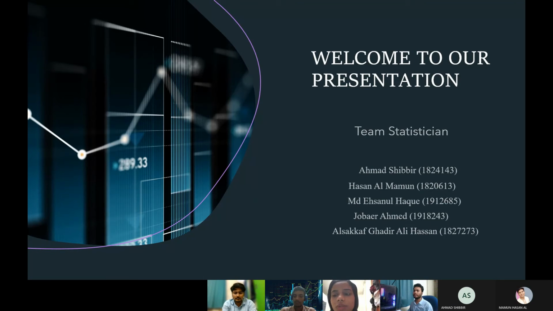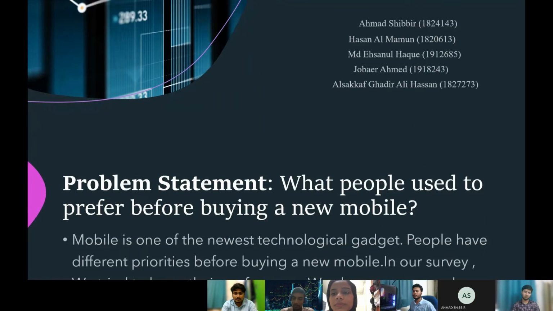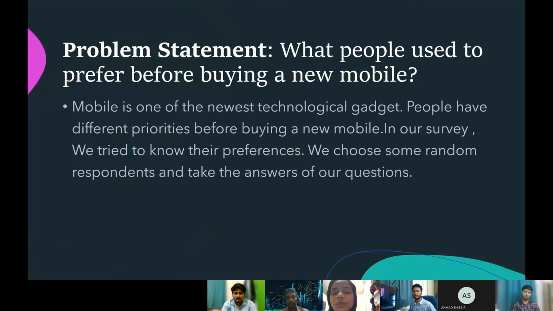Welcome to our presentation. We are Team Statistician. The members of this group are Ahmad Shibbir 1824143, Hasan Al Mamun 1820613, Md Ehsanul Haque 1912685, Jobaer Ahmed 1918243, Alsakkaf Ghadir Hassan 1827374. Our problem statement is what people use to prepare before buying a new mobile.